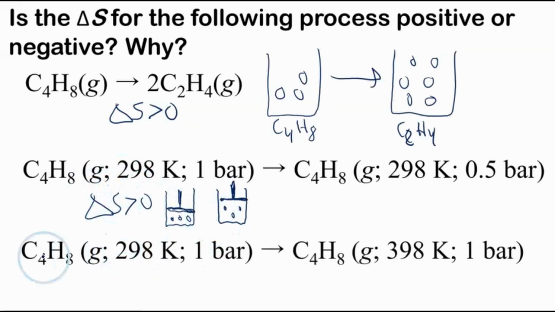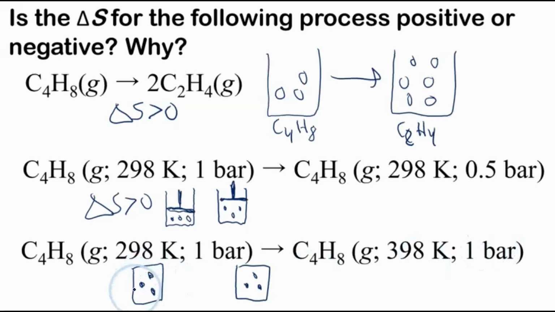And lastly, same substance, C4H8, going to the same substance, C4H8. It's from a gas to a gas. The temperature is now going up. So we're just making it hotter. And it's going to be under the same pressure. So how do we do that?